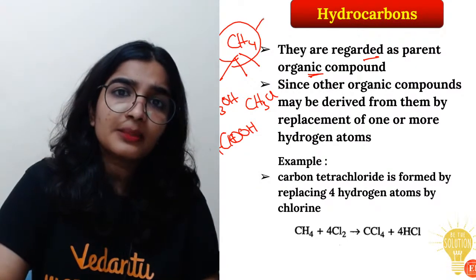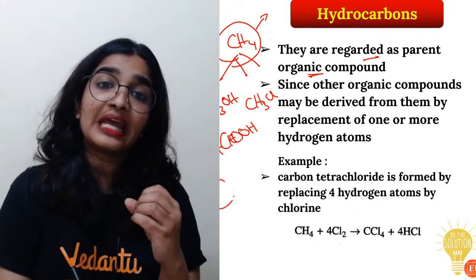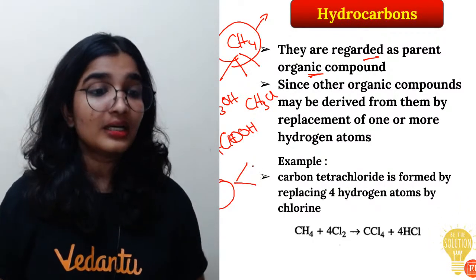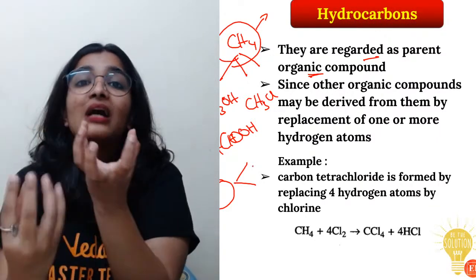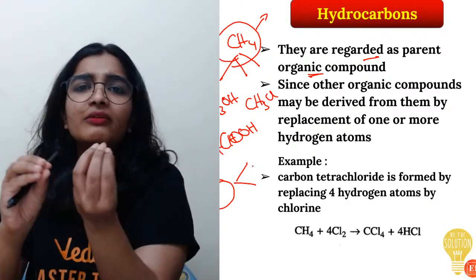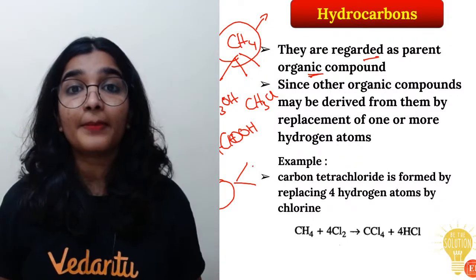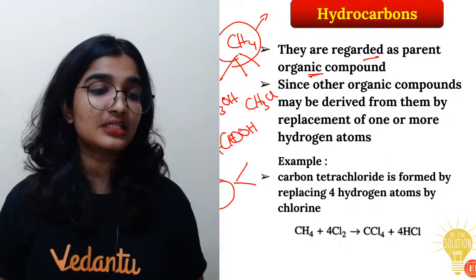So can I call this a parent compound? Even in biology you study the parent cell, which will be divided into daughter cells. In the same way, by replacing the hydrogen atoms of CH4, we are getting different kinds of compounds. That is the reason hydrocarbons are regarded as the parent compounds.